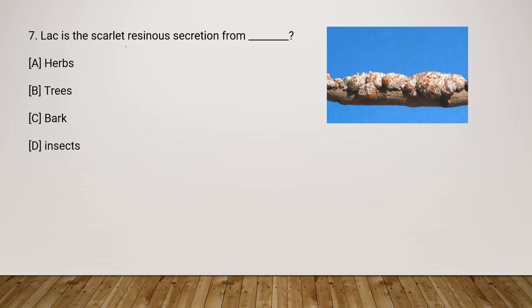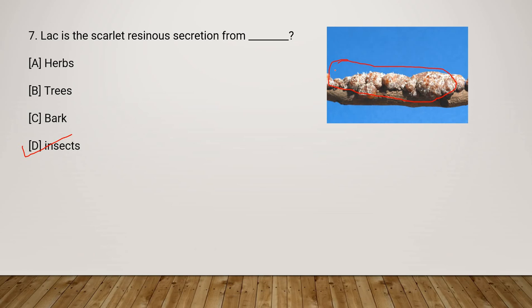And so this is the next question. Lac is the scarlet resinous secretion from. So this is secreted from insects. Lac is actually a natural resin of animal origin. You can see it here, this thing above the wood. This is lac. So this is actually resin.